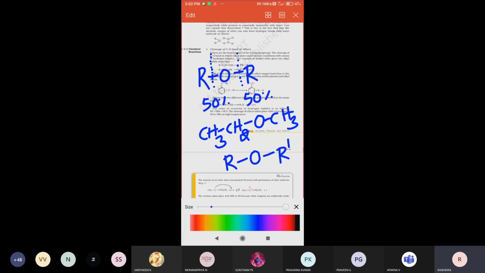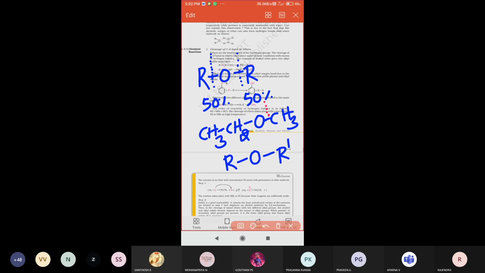In this case, which side does the bond break? The bond always breaks on the side with fewer carbon atoms. The left side has two carbons, so on the side with more carbon atoms, it does not decompose.